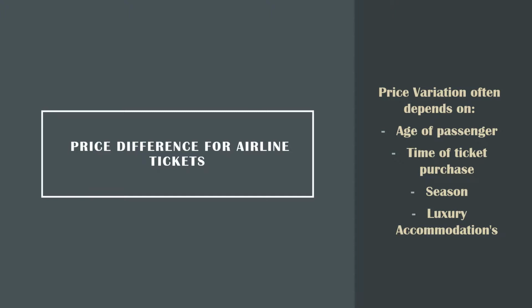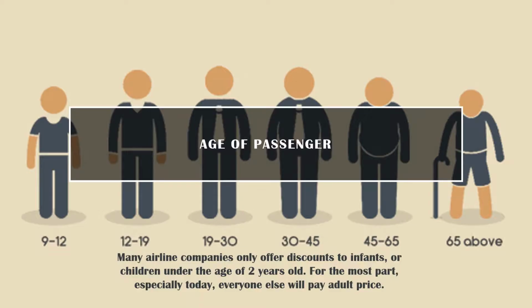In regards to airline tickets, price variation usually depends on the age of the passenger, the time of ticket purchase, the season you are purchasing your ticket for, as well as luxury accommodations. The age of passengers is essential to price discrimination. Companies usually charge infants at a reduced price. In most cases, infants are children under the age of 2 years old. However, for the most part, everyone pays adult price.